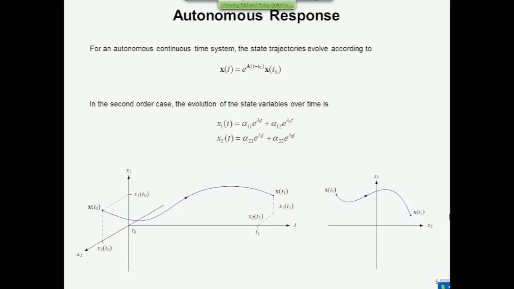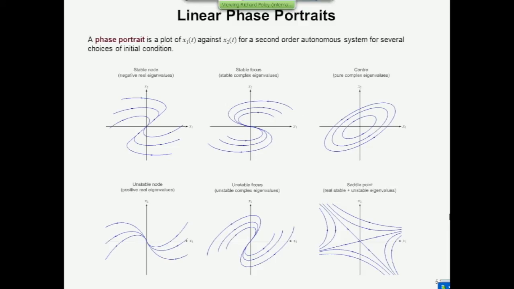Anyway, the point I'm making is that if you had a different initial condition, you'd have a different trajectory. And if you got very obsessive about this and you picked 100 different initial conditions and you plotted the way that they behaved, well, then you'd have a unique set of patterns. And these are called portraits. They're called phase portraits if you've chosen the x1 and x2 using the phase variable approach, where x2 is the derivative of x1 or vice versa. Then you've got a specific portrait called a phase portrait. And it turns out that for stable and unstable linear time invariant systems, the patterns that emerge when you do this exercise fall into one of 6 categories.